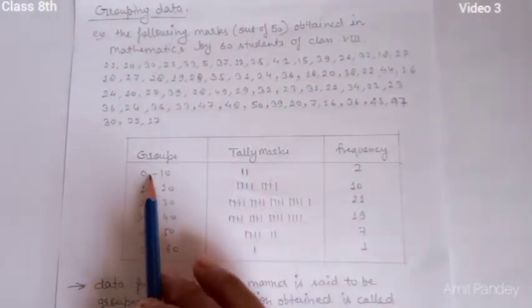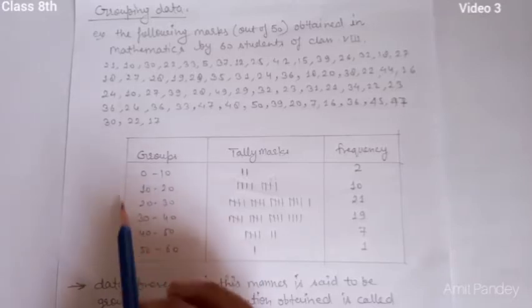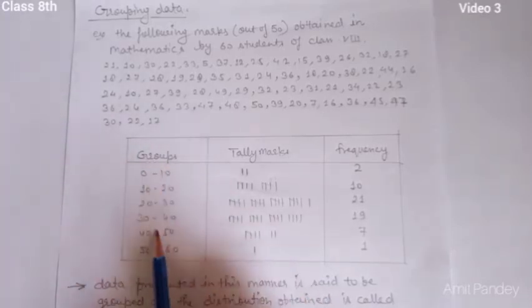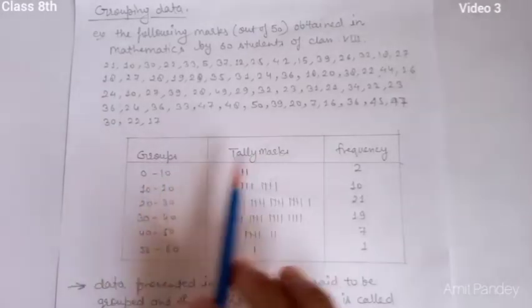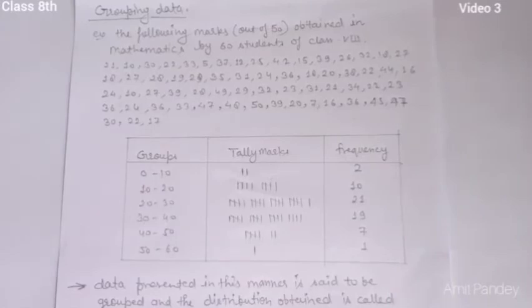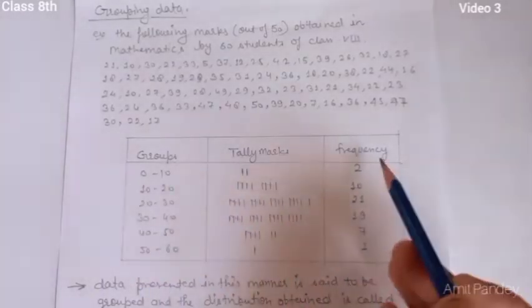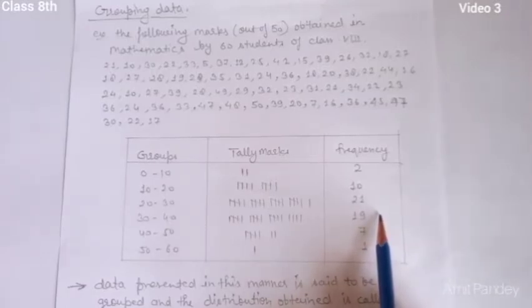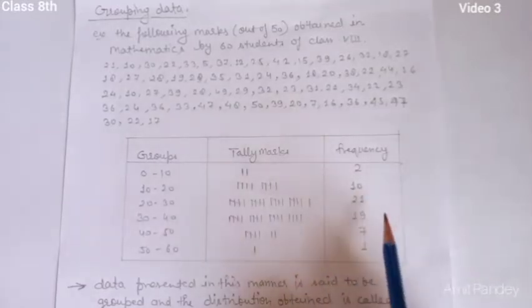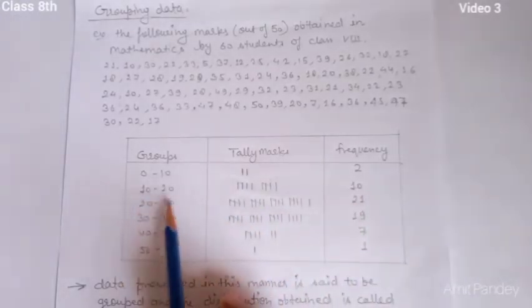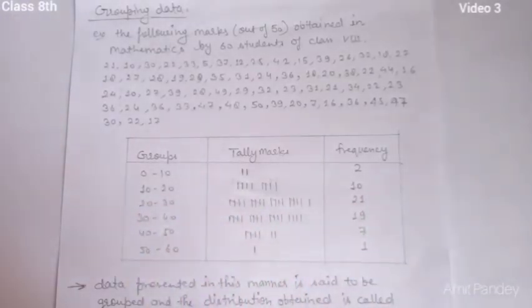So what are these? The left side values are known as the lower limit, and the right side values, here 10, these right side values mean the upper limit. Okay student, and it's the marks. And frequency is the same. Earlier in the previous video I told you that frequency means the repetition. Here it is the number of students that obtained marks in each group.